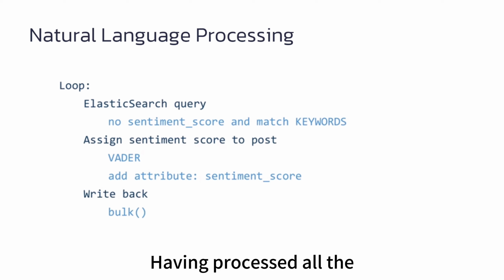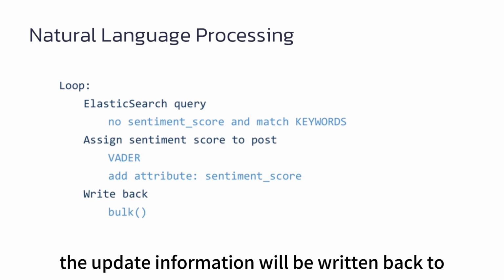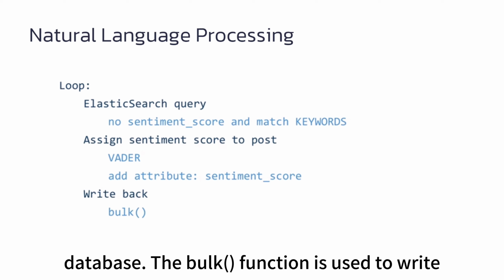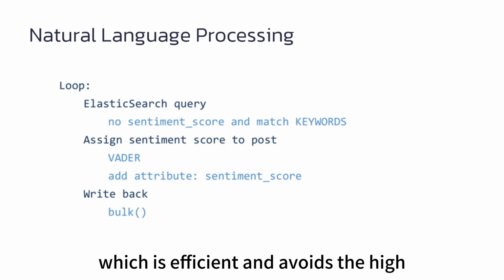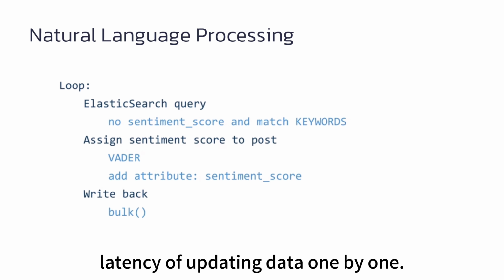Having processed all the posts extracted by the loop, the update information will be written back to the database. The bulk function is used to write back the whole batch of posts to Elasticsearch, which is efficient and avoids the high latency of updating data one by one.